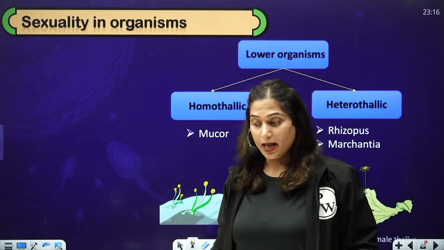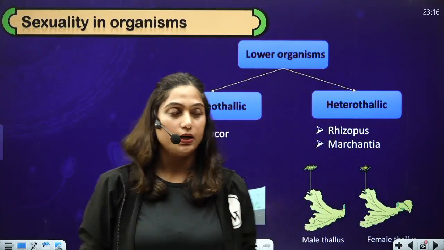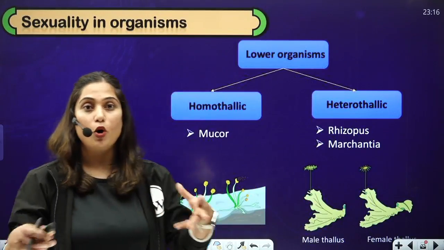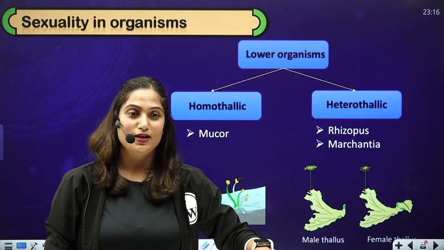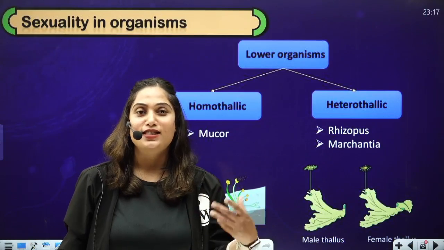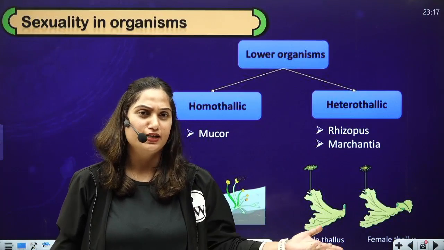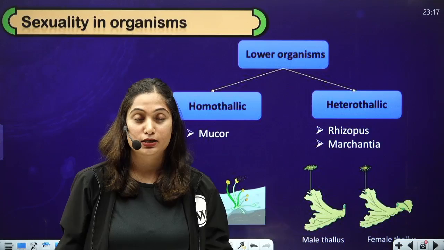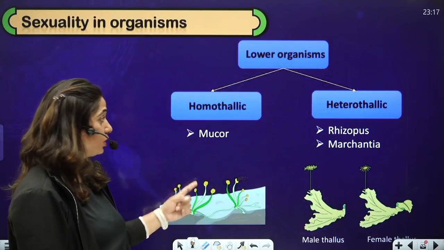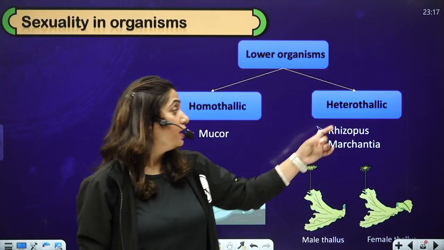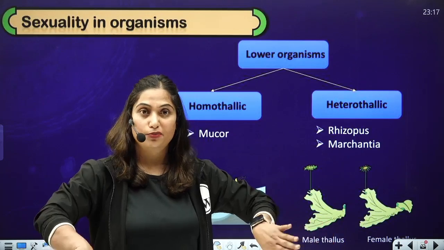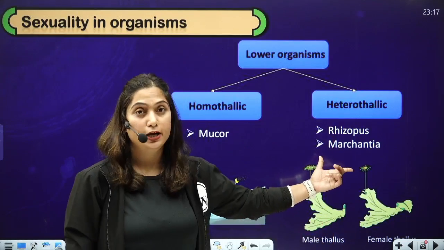In the lower organisms, we often use the term homothallic or heterothallic. Thallus means their body, because the lower organisms' body is not properly differentiated, and it is called thallus. Like in bryophytes, it is thallus. In algae, it is thallus. So if both the reproductive parts are present on the same body, they will be homothallic, right? And if the reproductive parts are present on different bodies, then it would be heterothallic.